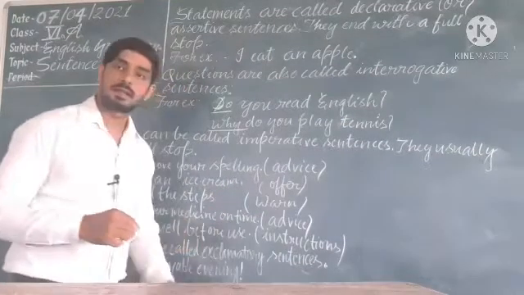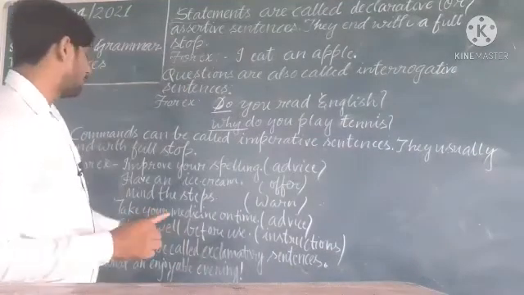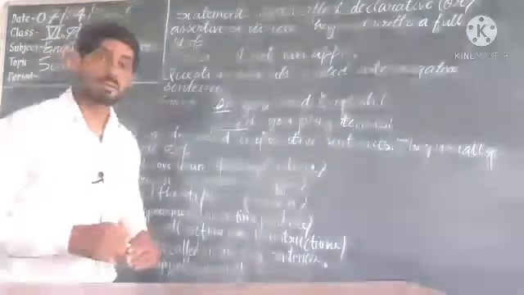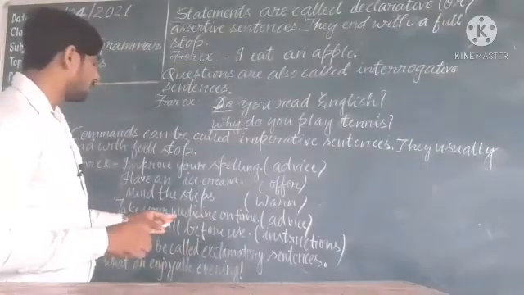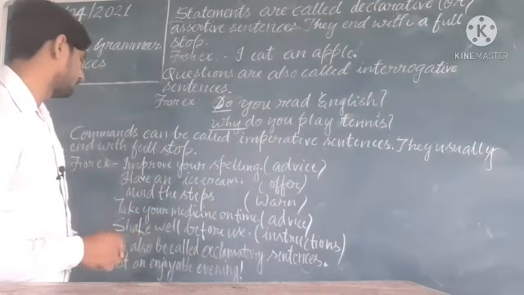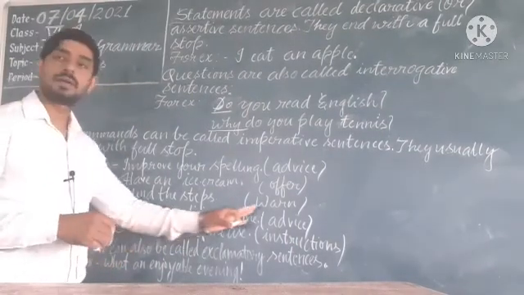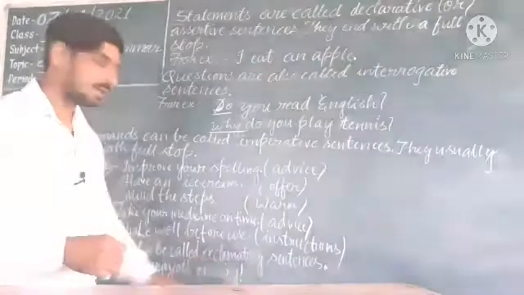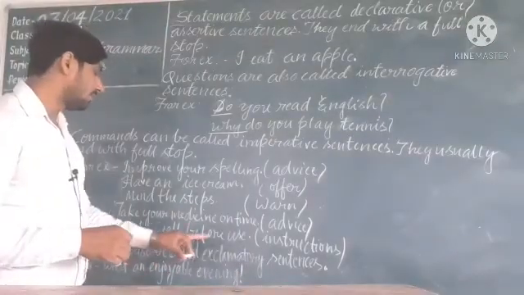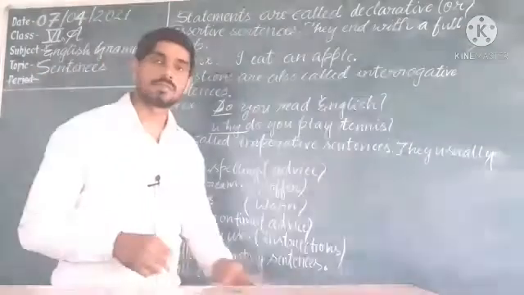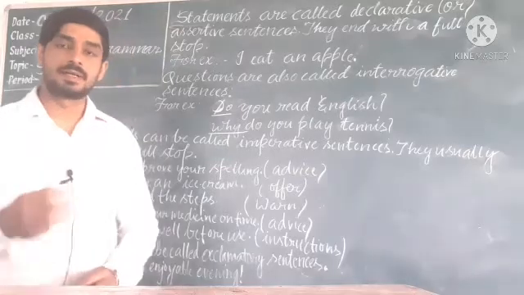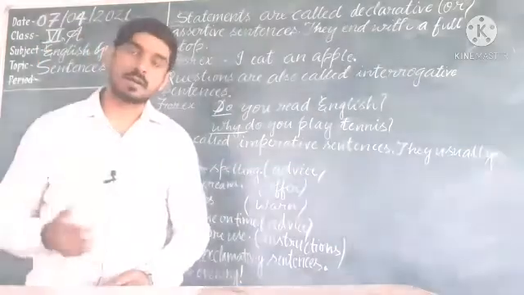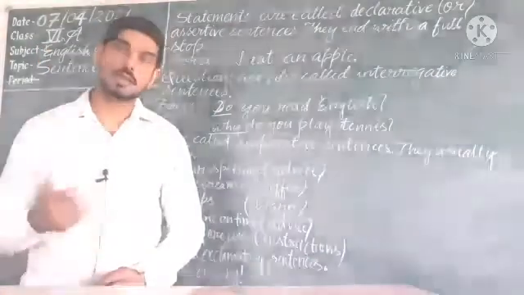Have an ice cream. It is an offer. The third one is mind the steps. Mind the steps, warning. Take your medicine on time, advice. Shake well before use, instructions. So in an imperative sentence you will get command, order, request, suggestion, advice.